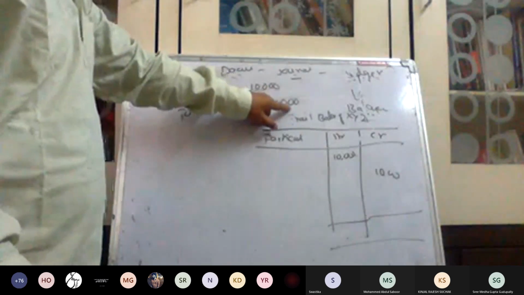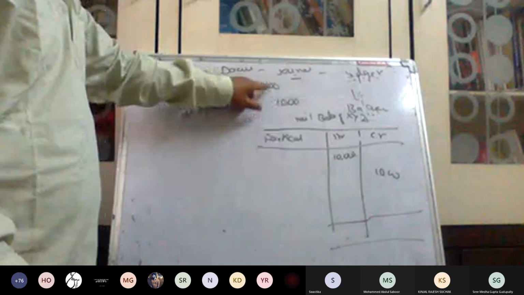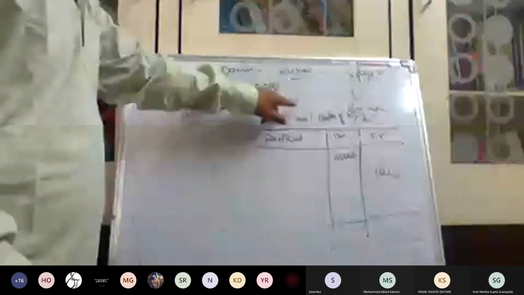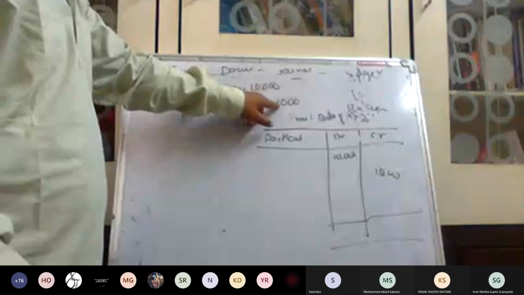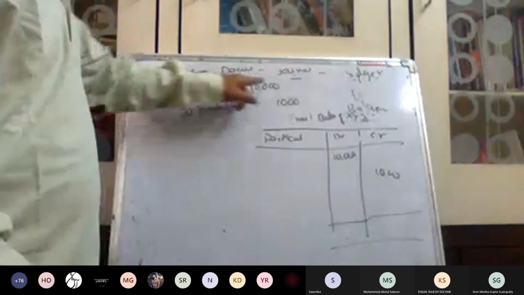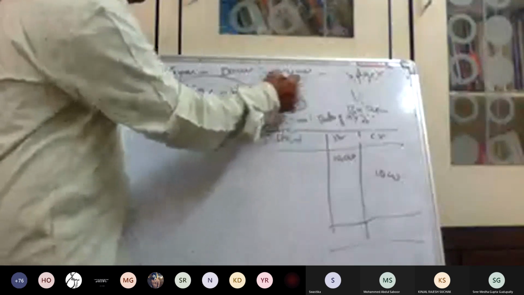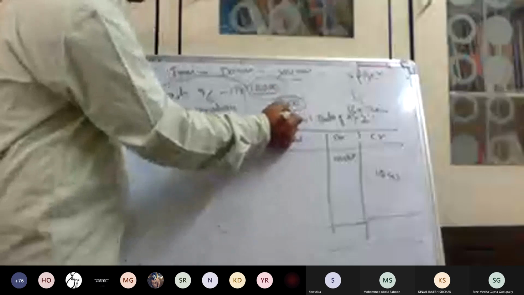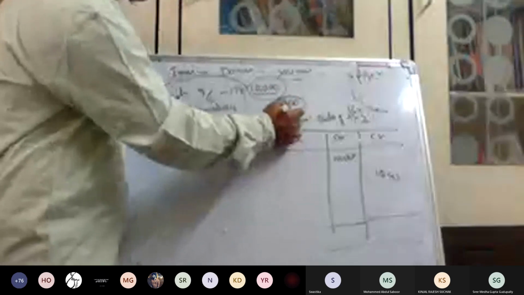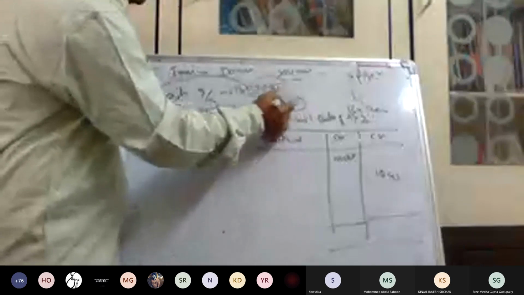But debit and credit, as per the double accounting system, total debit amount equals total credit amount. But here 10,000, 1,000, there is a mistake. Of course, cash account debit, Mohan account credit. This is correct. But here also we made a mistake in the amount. Here 10,000, the credit also must be 10,000. But instead of 10,000, by mistake we took 1,000. So this type of mistakes we can also find here.